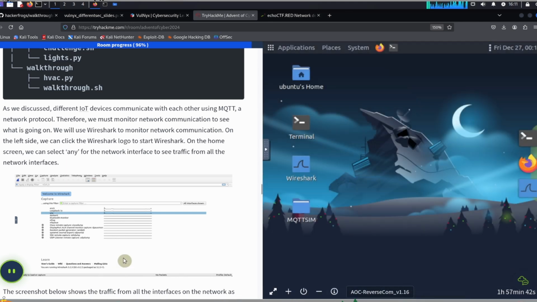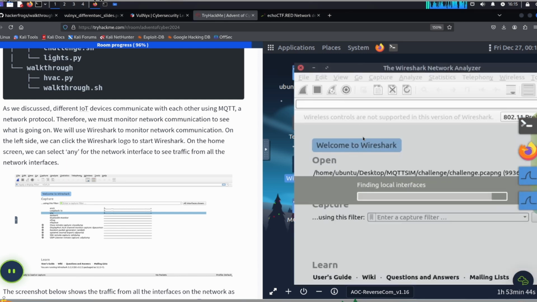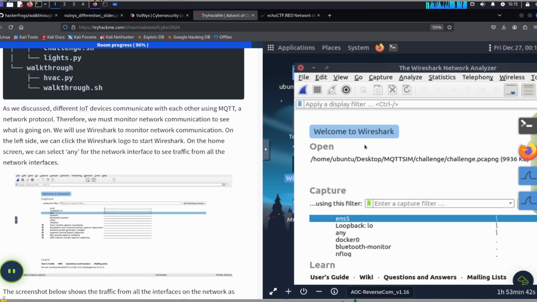Okay, so this is something we're going to need to wait on because right now the machine is still initializing. Okay, so what do we do? First of all, we want to open up the Wireshark program by double-clicking on the icon here. It's going to take a few moments to load up.